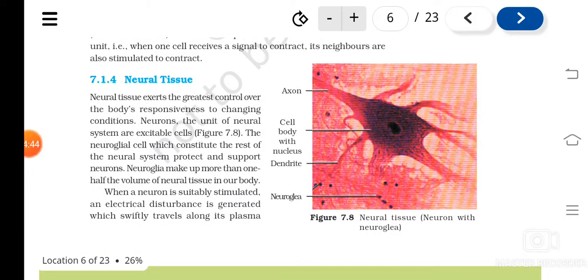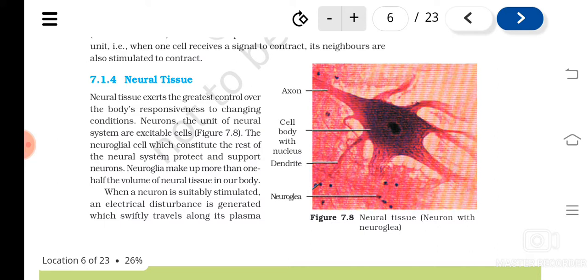Neural tissue is concerned with the control, isn't it? Meaning the body is able to respond to the changing environment due to the presence of what? Neural tissues. And the neural tissue's units or cells are known as what? Neurons. We have studied, isn't it? And they are excitable cells, meaning which can get excited by the stimulus. And the neuroglial cells are the rest part of the nervous system. These neuroglial cells help in protecting and supporting the neurons.